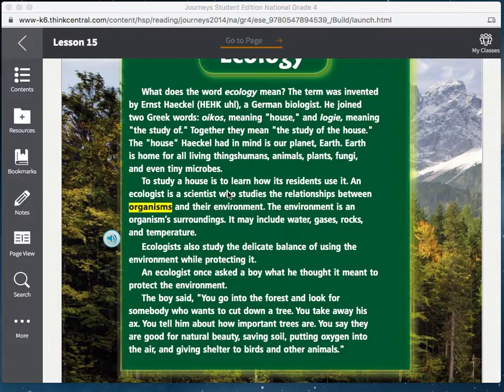To study a house is to learn how its residents use it. An ecologist is a scientist who studies the relationships between organisms and their environment. The environment is an organism's surroundings. It may include water, gases, rocks, and temperature.